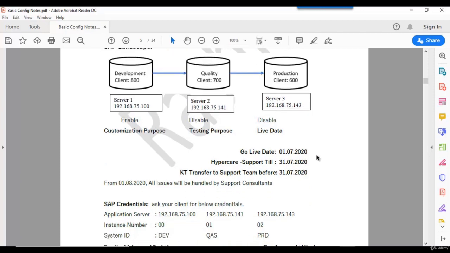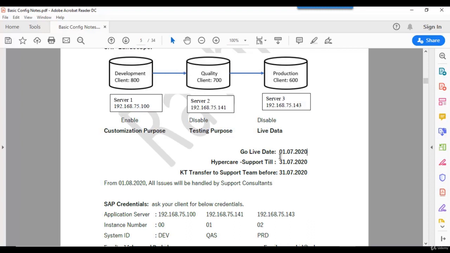After they start live feeding the data from 1/7, they notice that there is an issue in one business process. Immediately they will approach these consultants and raise a query, meaning a ticket.